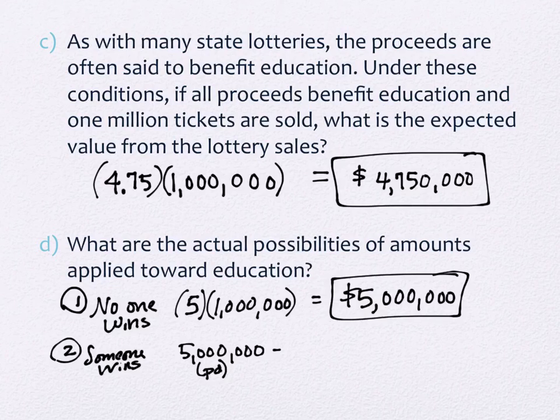What do you get if you win? 14 million. Does anybody see a problem? Ooh, if somebody really wins, we just dipped into the education fund and we gave it to somebody. You are now at negative $9 million.